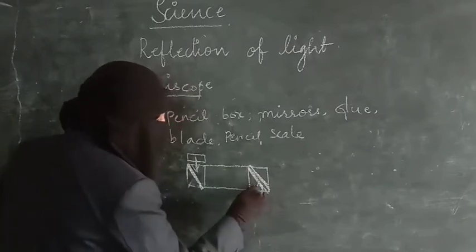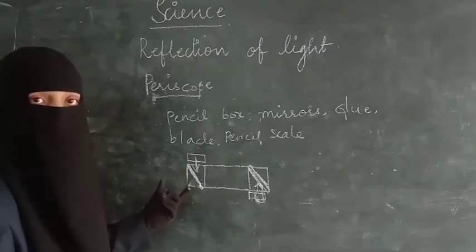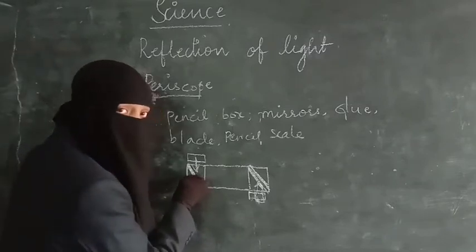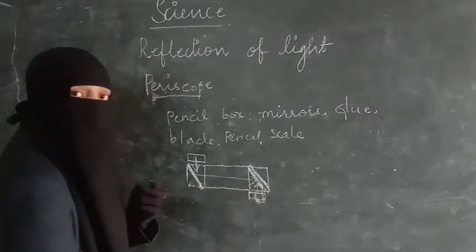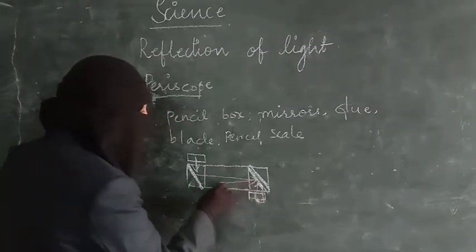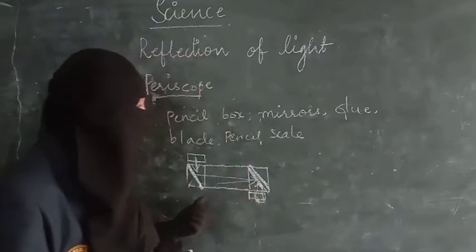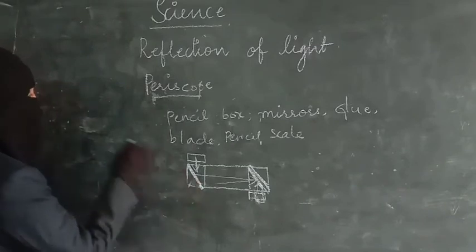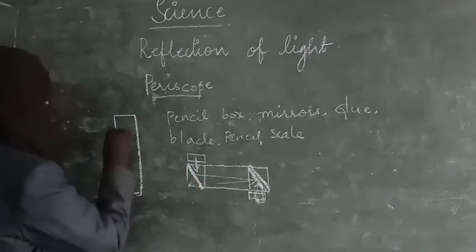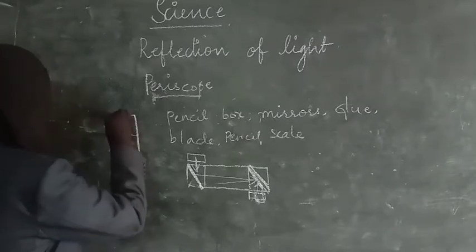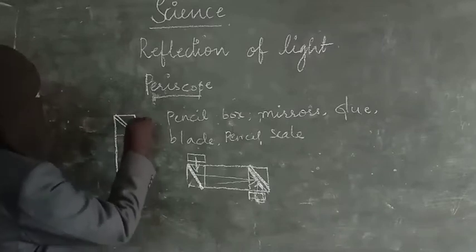So what happens is that light rays enter through this window only, fall on the mirror, go from here and hit this mirror, and as a result a ray comes out. That is nothing but the incident ray and the reflected ray. So this is how our periscope is ready. This is the periscope. These are the diagonals, right? These are the reflecting surfaces with the windows.